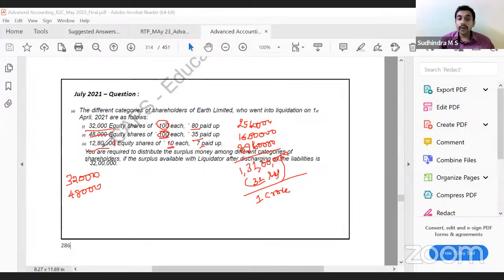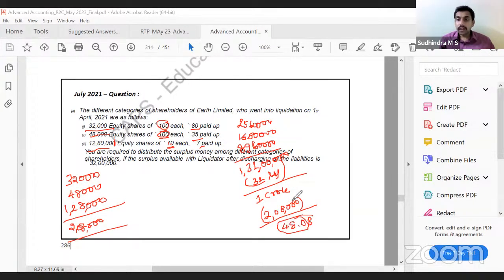1 0 goes. 1,28,000 shares. So that gives us how many shares? 2,08,000. 2 lakh 8,000. Okay. So divide by 2,08,000. What is the loss per share? 48.08. Everyone? Yes, sir.